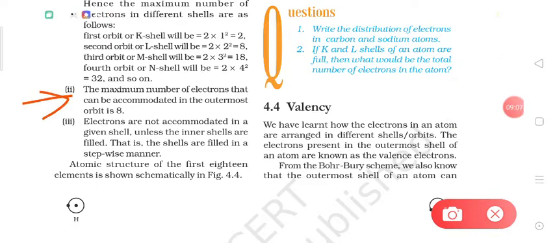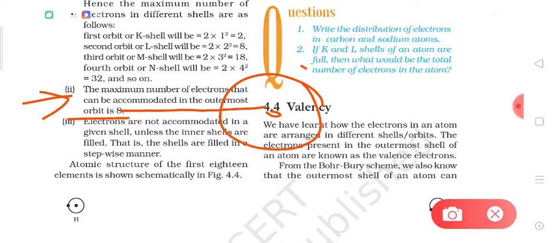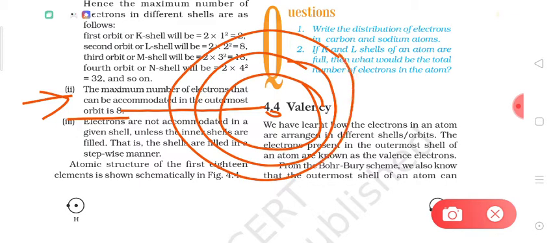The second rule is that the maximum number of electrons that can be accommodated in the outermost orbit is 8. So in any atom, suppose that there are 1, 2 and 3 shells. For the outermost shell, the maximum number of electrons can be 8, but not more than 8.